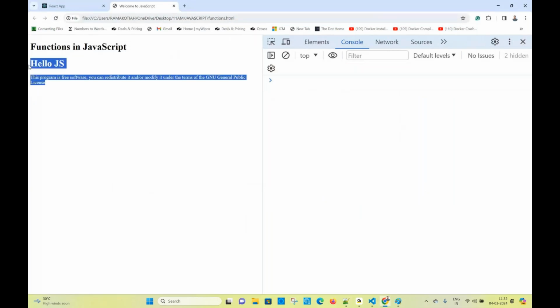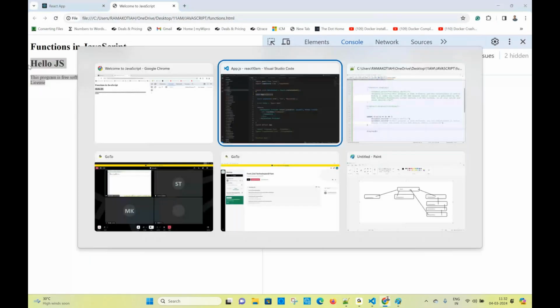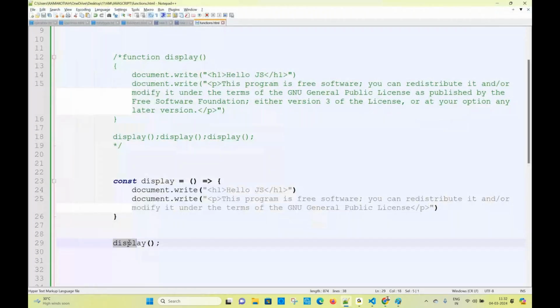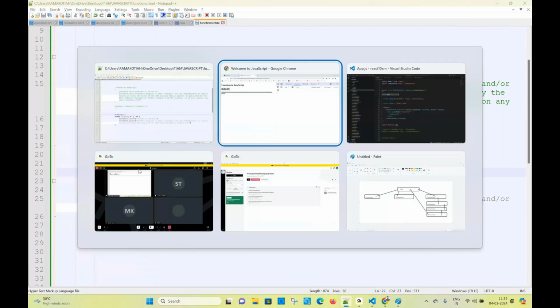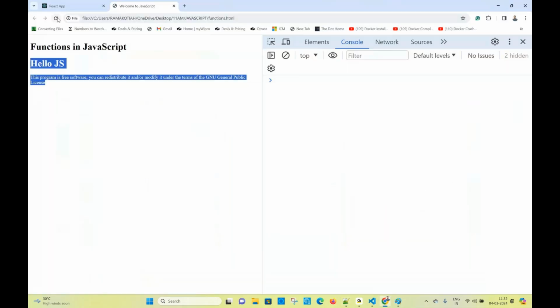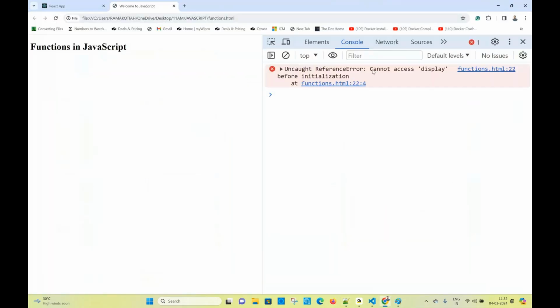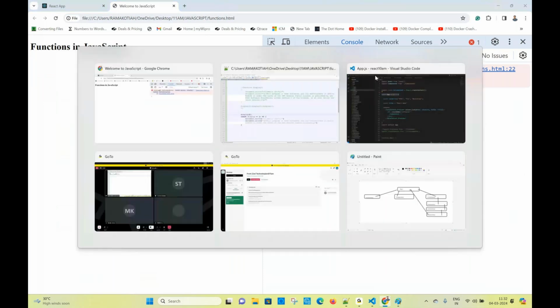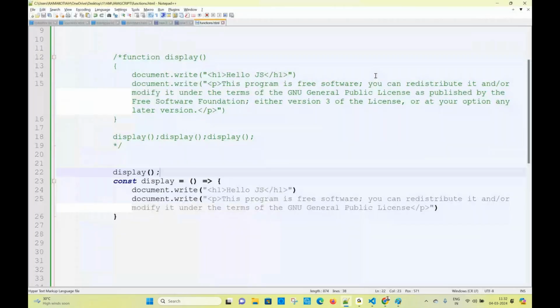Right now, what is the next one? Can I call this before declaration? No, it is not possible here also. Now you see, this is the error: cannot access display before its initialization. So both follow the same rule for arrow function and function expression, but a normal function is okay. Once it is declared, we can call it before or after, no problem. But function expression and arrow function both should be declared first. Then only we can call and access it. Otherwise, it is not possible.